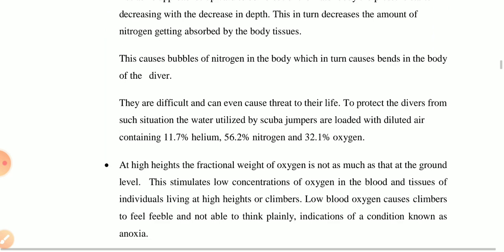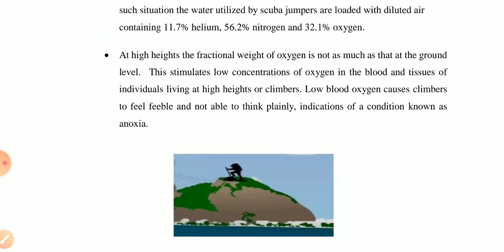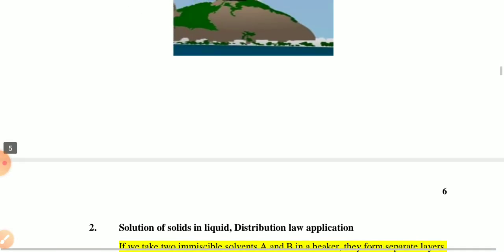which in turn causes the bends in the diver's body. Okay. The next example is at higher altitude, where the partial pressure of oxygen is not as much as at ground level. This results in a low concentration of oxygen in the blood tissues of individuals living at high height or climbing. The low blood oxygen causes the climber to feel feeble and unable to think. It indicates that by decreasing the pressure, the concentration of gases also decreases. So these are some examples of Henry's law.